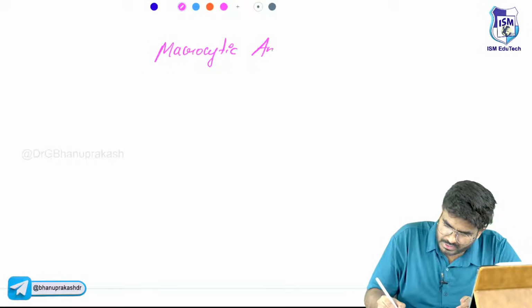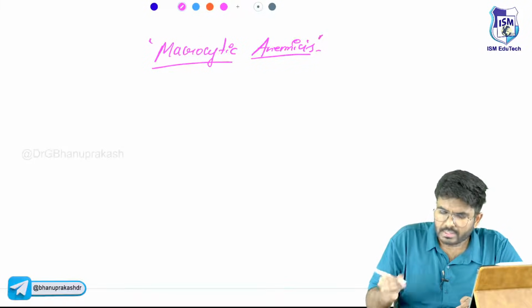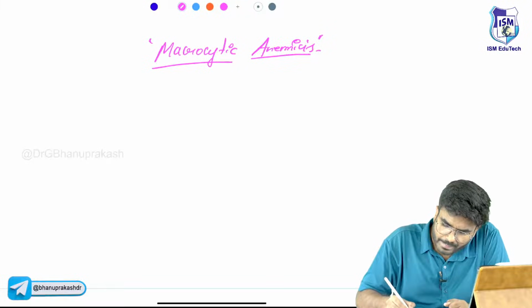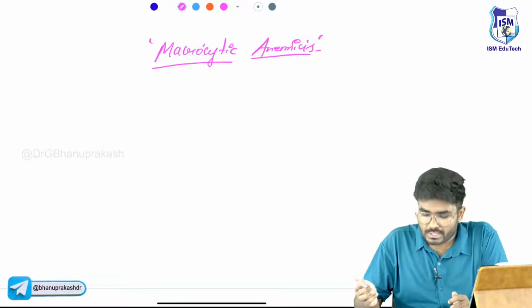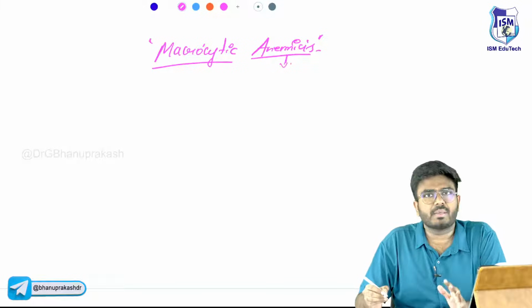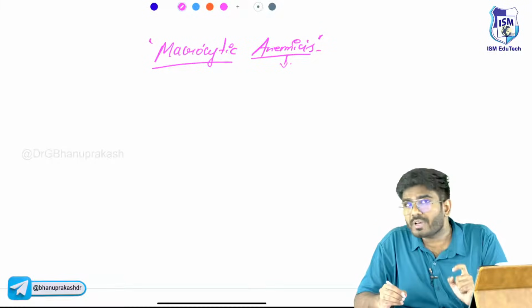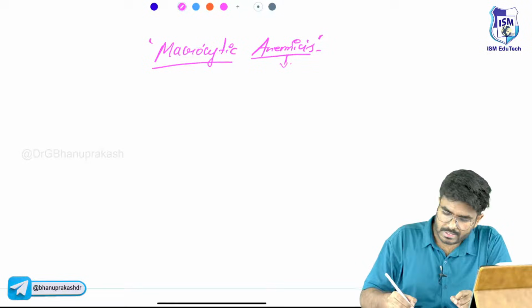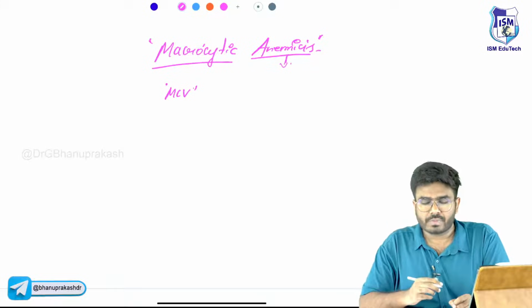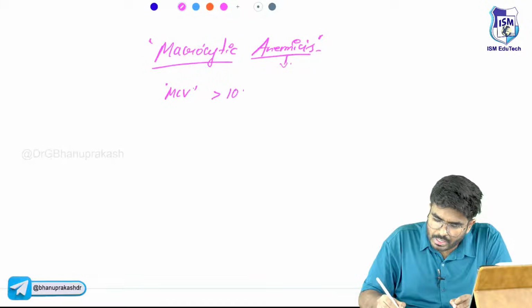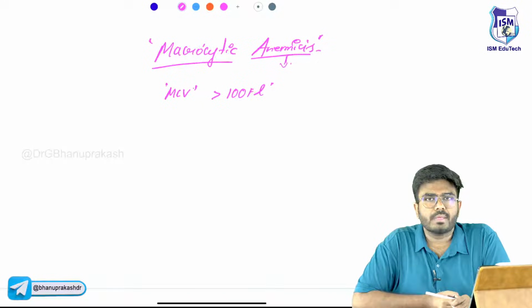Macrocytic anemias. What exactly do we mean by macrocytic anemias? In the name itself, it's there. Macro means big, cytes means cells. Definitely anemia is there in the person, and the size of the RBCs is going to be very big. How big? To call it a macrocytic anemia, the mean corpuscular volume of the RBC is more than 100 femtoliters.